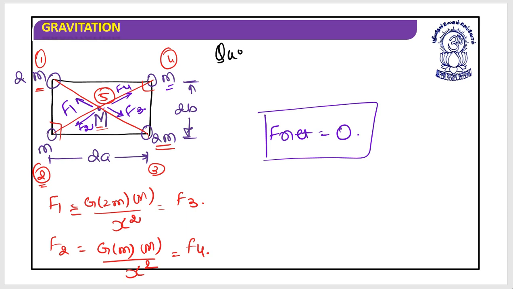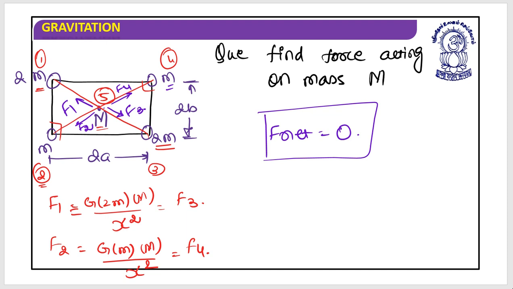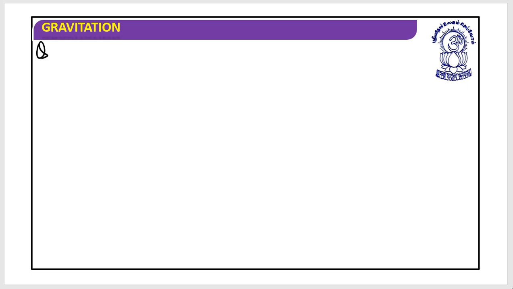The question was, find the force acting on mass m. This is the requirement. Find out the force acting on mass m. So this F net will be equal to 0. That's it. You did it. Great job. I hope this is clear. Are there any doubts? No? Can you do this? Great. Let's move to the next pattern of questions.